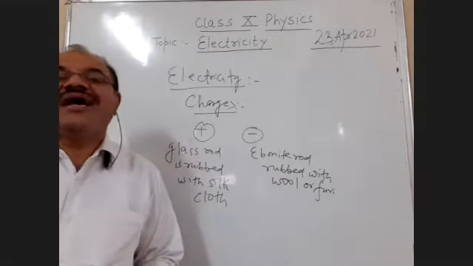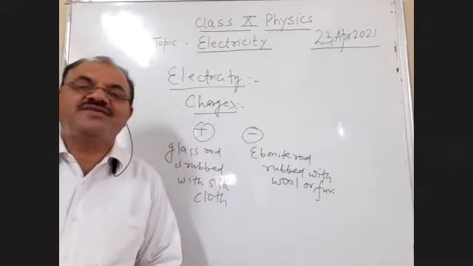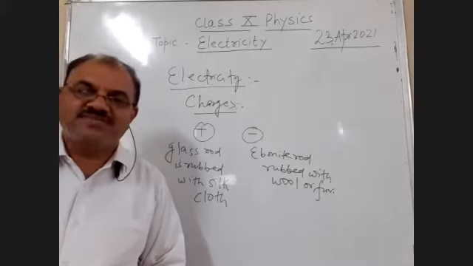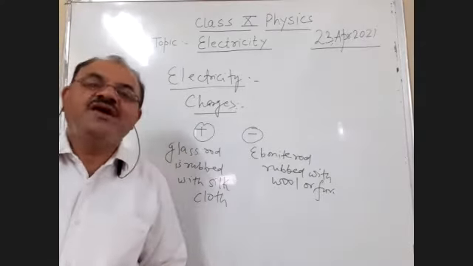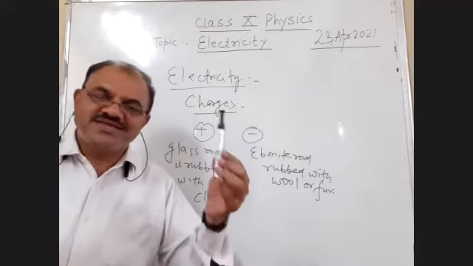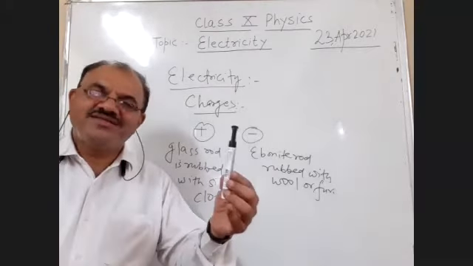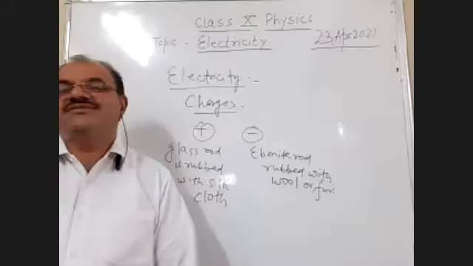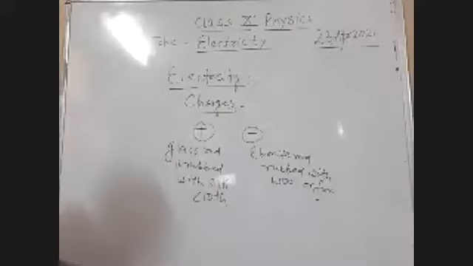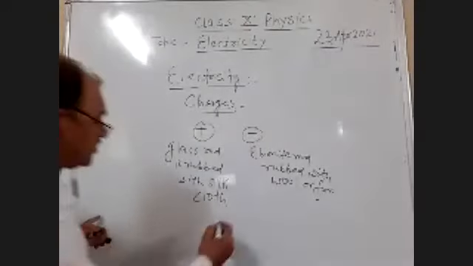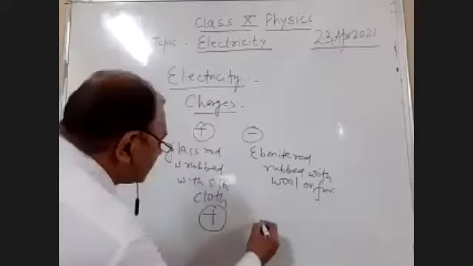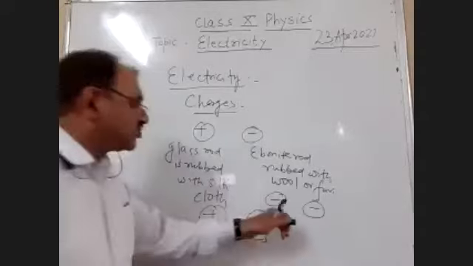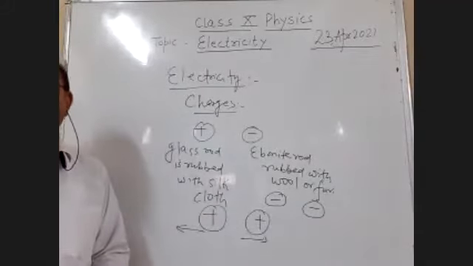Now, student, what does the law of electrostatic charges say? It says that similar charges repel each other. For example, I got two positive charges. Definitely, they will repel each other according to the law of electrostatic charges. Similarly, negative and negative are also similar charges, even though their polarity is different. Still, they will repel each other.